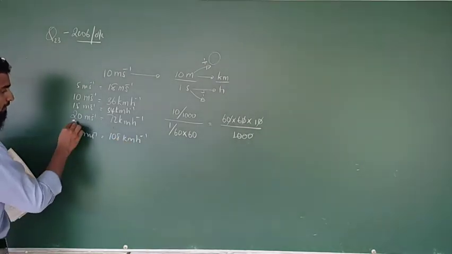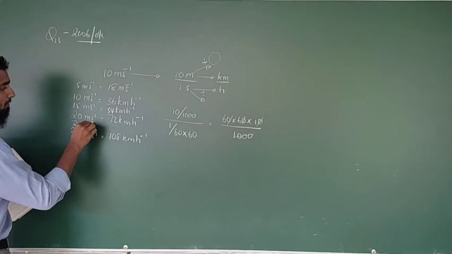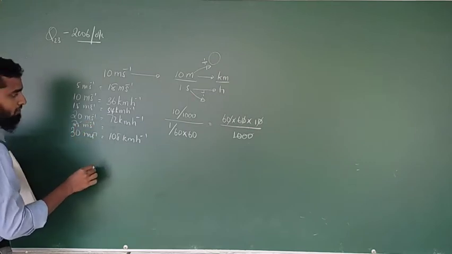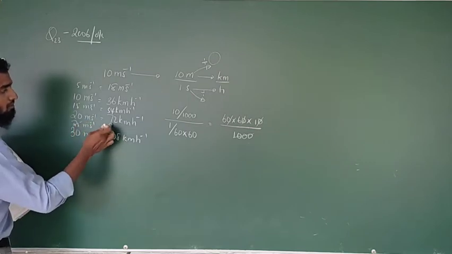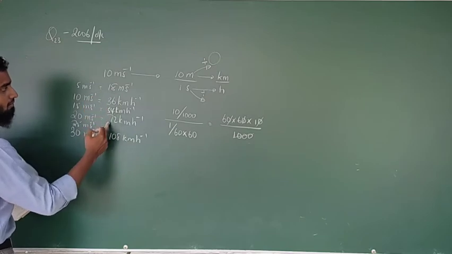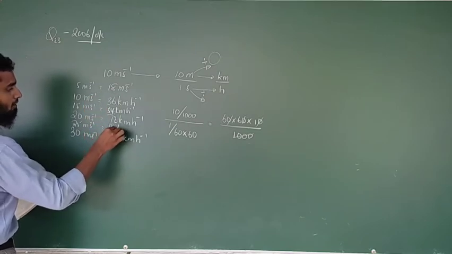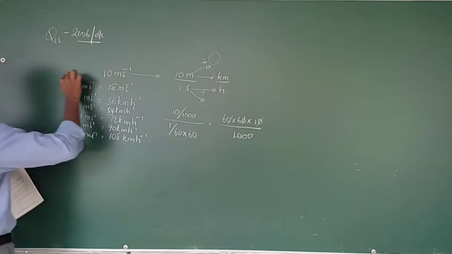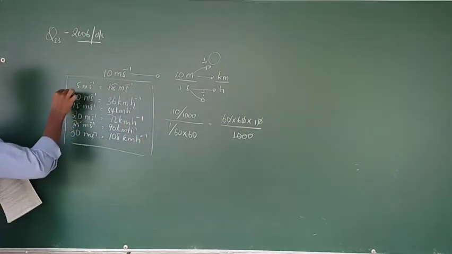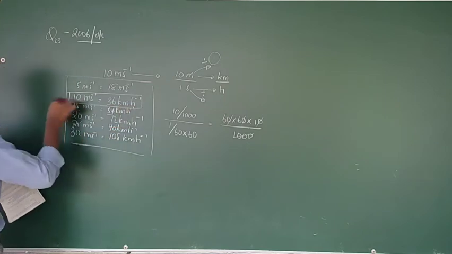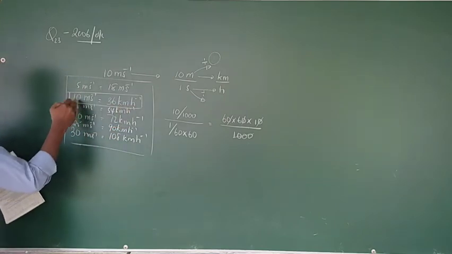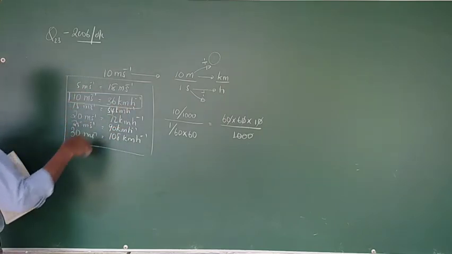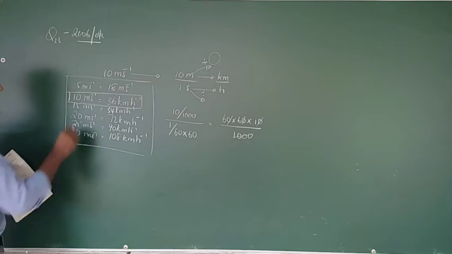Then 25 is going to be how much? 72 plus 18, 90 kilometer hour minus 1. Keep this in your mind. Don't learn by heart; keep only this one. Half of that and half of the double of this, in between everything can be calculated, right?